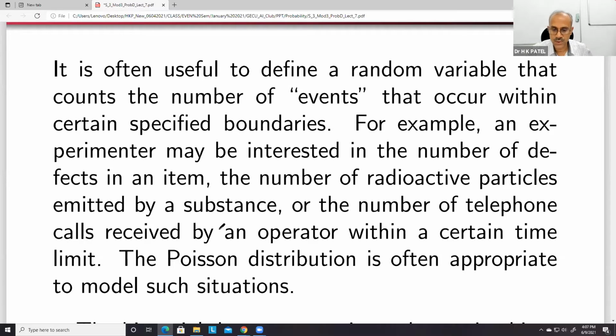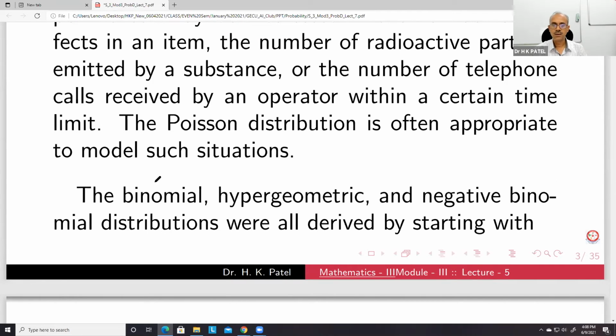So in this type of situation, we apply Poisson distributions, because here you can see that the numbers are very large, and if you go on counting, then we have very few errors in a page or deaths from accidents in a city. So compared to the population of the city, the number of deaths will be very small. So the probability is very small, but n is very large, and so we can model with Poisson distribution to study those things.